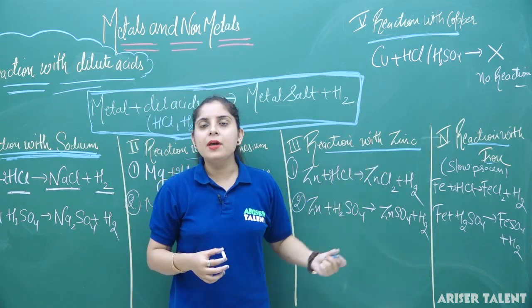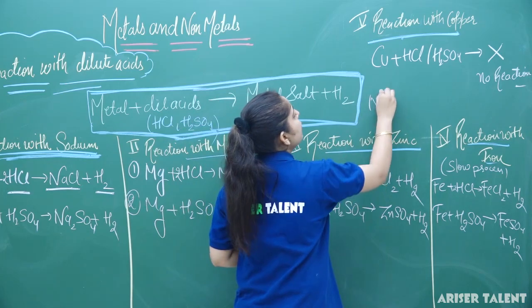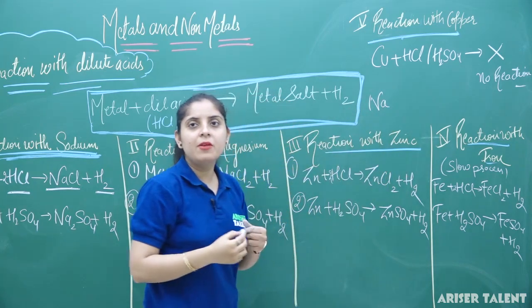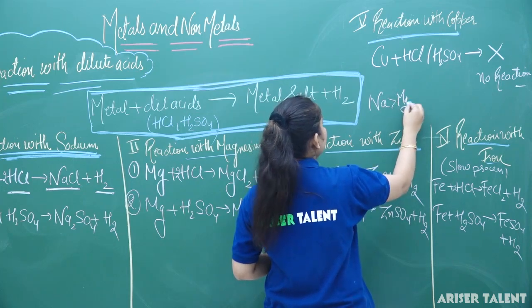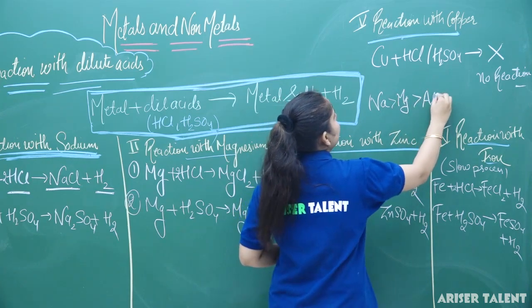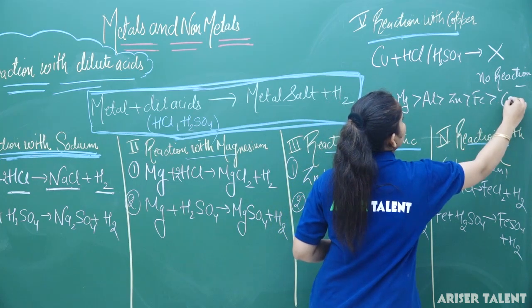If I have to arrange the reactivity order, I can say that sodium reacts with HCl at a very fast rate. After sodium, you have magnesium, aluminium, zinc, iron, and in the last you can substitute copper.